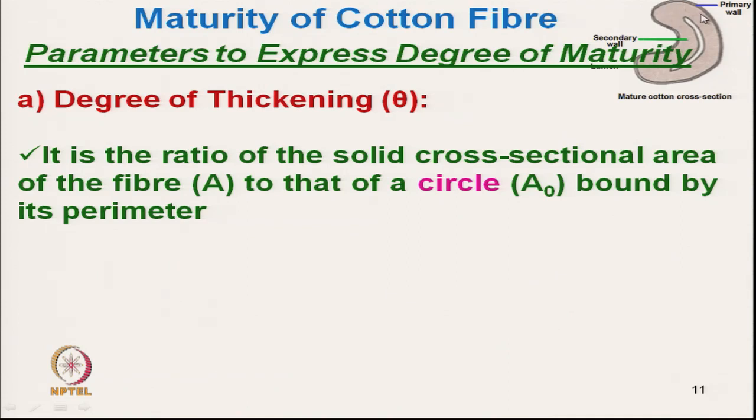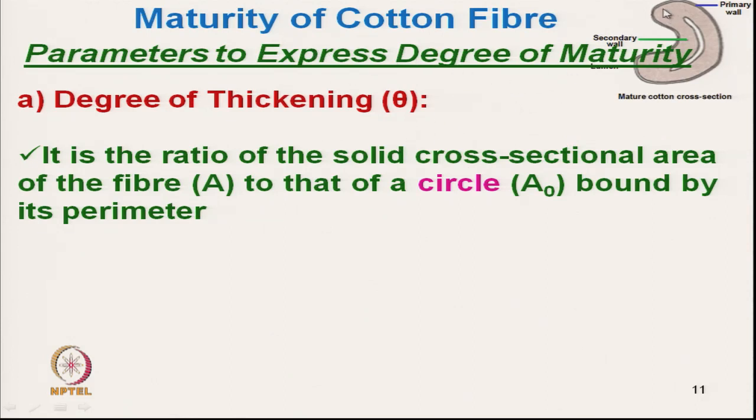So, if we unfold this and make that cross section circular, and take the ratio with the actual cross section, that is the degree of thickening. So, the degree of thickening will be less than 1.